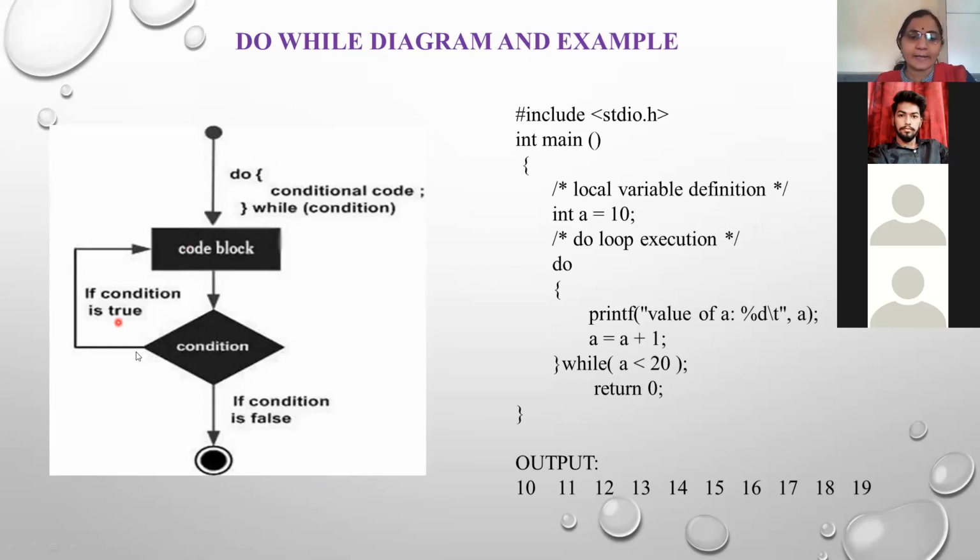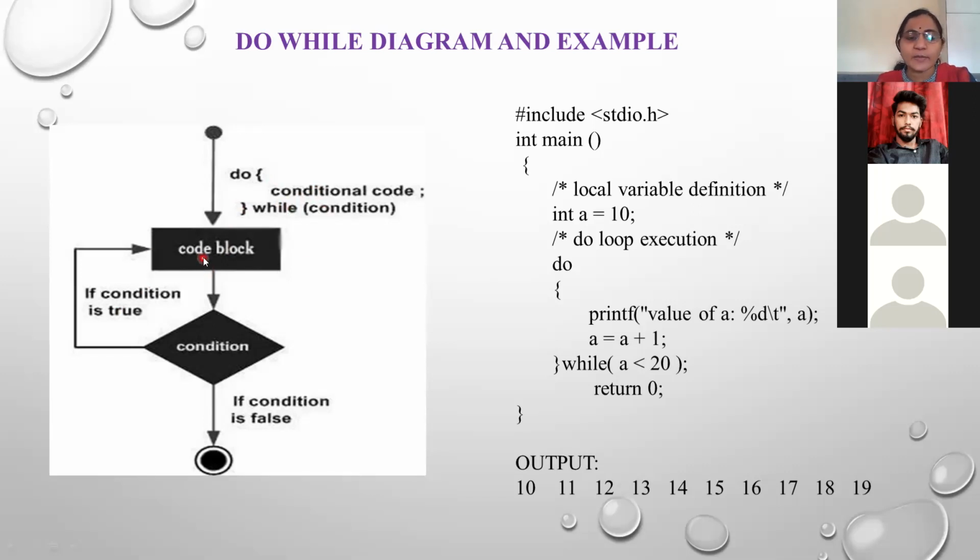See, this is the diagram of the do while loop. The code and the flowchart are shown for the above code. I have taken directly here the code block. Code block means do while block. This is do, then the conditional code, or you can say the number of statements, then while condition, and this is the code block.